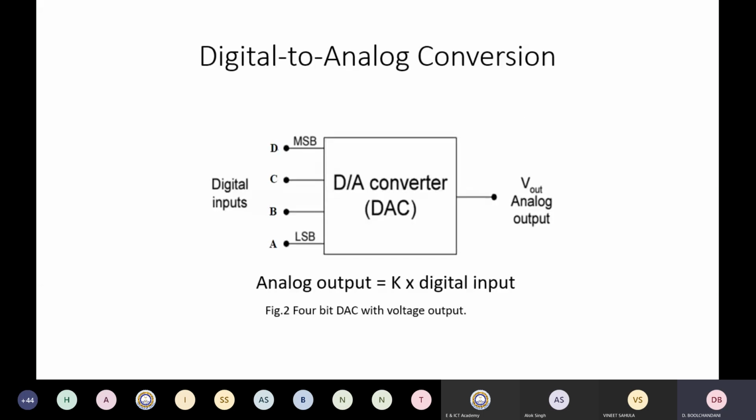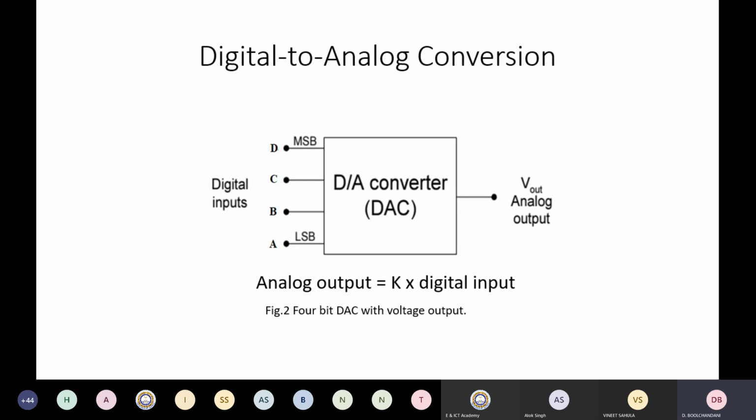So this is a basic black box of a D to A converter, where you are giving digital inputs. A stands for the LSB, this for the next bit, this for this, and D stands for the MSB. So you are getting an output signal which is based on what the digital input is. In general, this analog output is a certain constant K multiplied by the digital input, where K is the proportionality factor and it's a constant value for a given digital to analog converter.